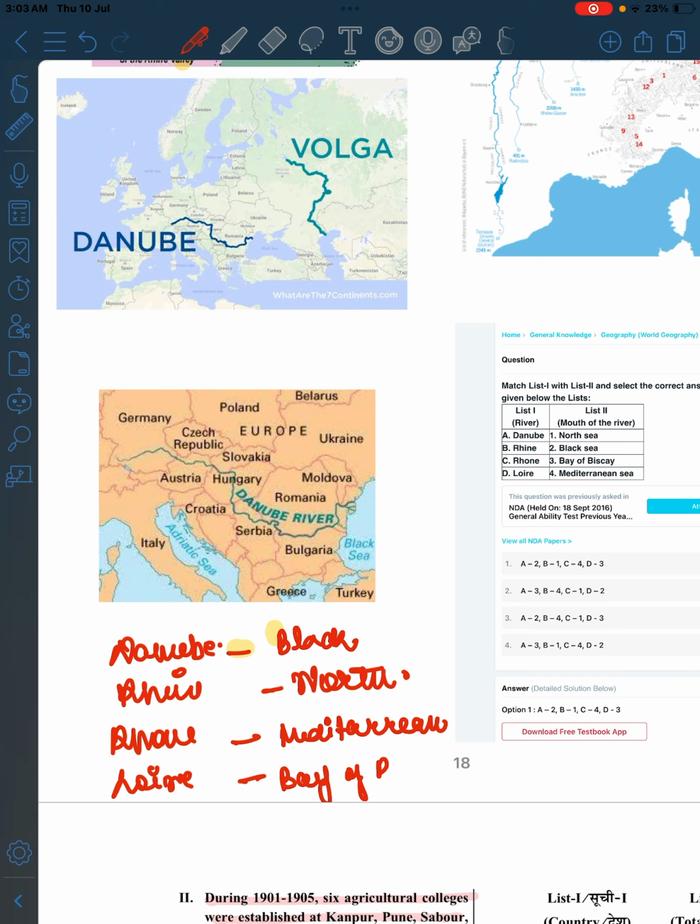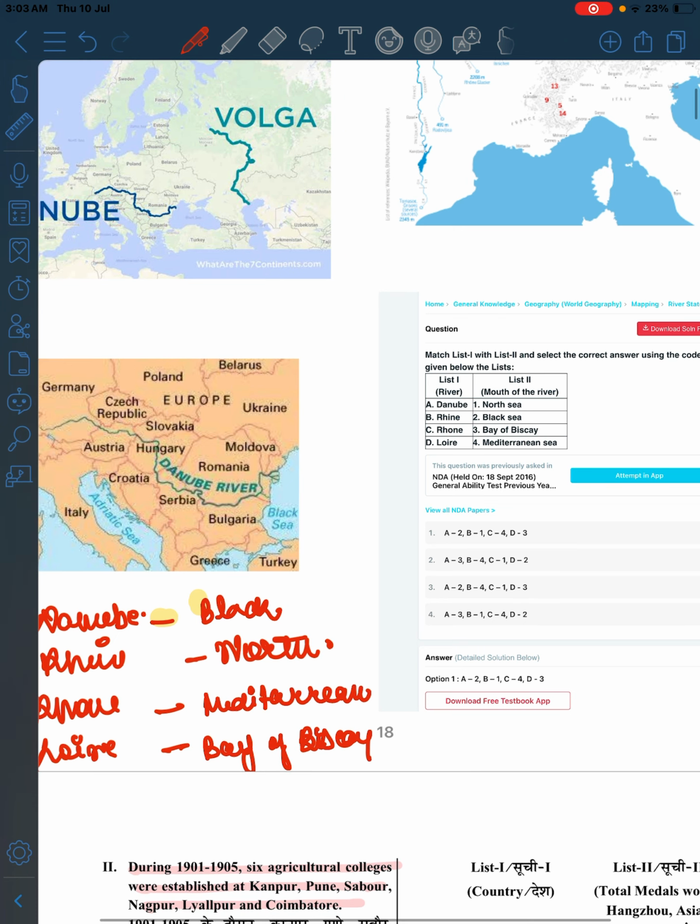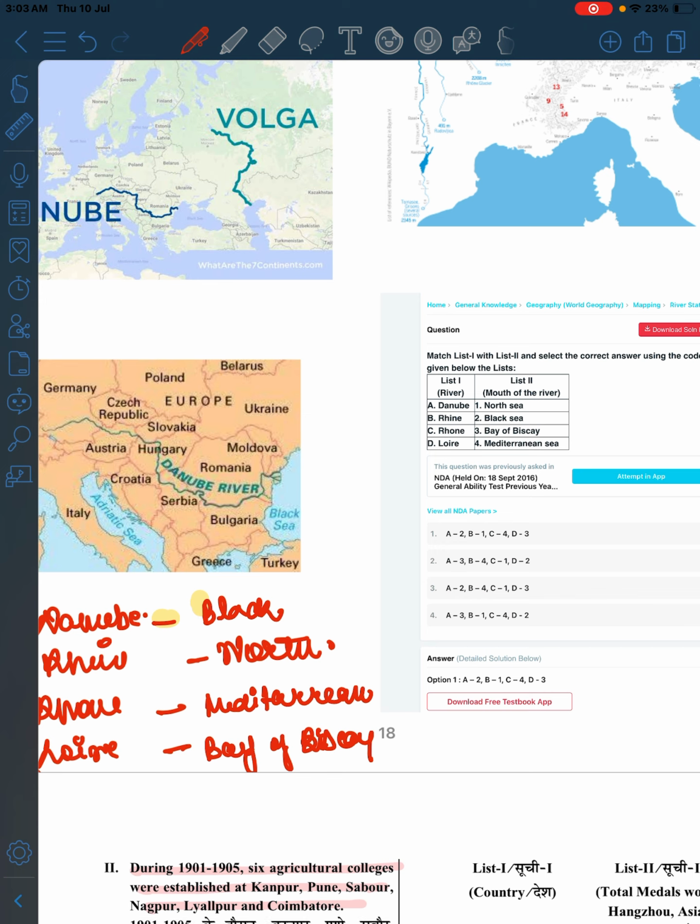Where is the Bay of Biscay? Anybody remember? No, right? Please write it in the comment section. Danube is Black Sea: 1 matches 2, A is 2, B is 1. Rhone, Mediterranean: C is 4, and D is 3.